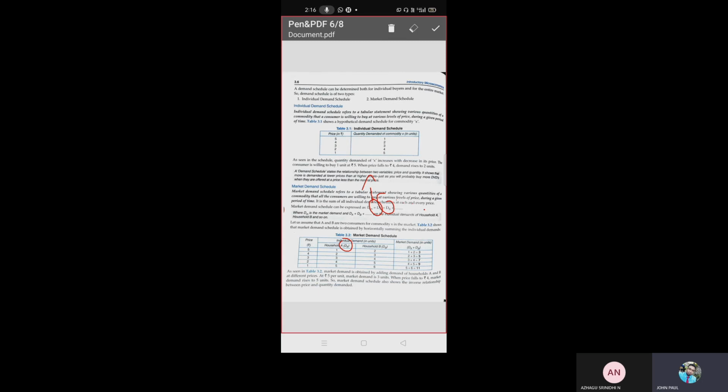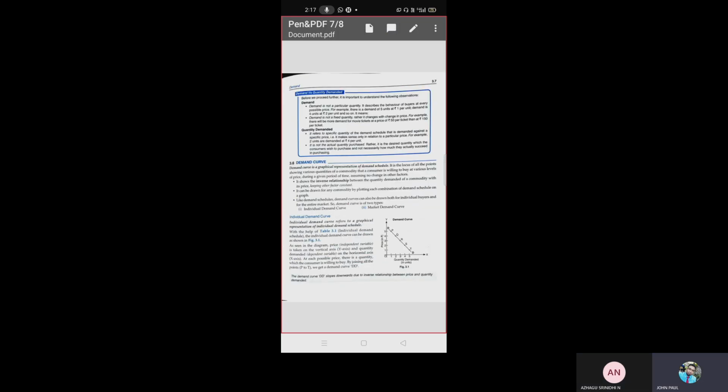This is called the market demand schedule. The market demand schedule refers to a tabular statement showing various quantities of a commodity that all consumers are willing to buy at various levels of price during a period of time. Clear? Yes, sir.